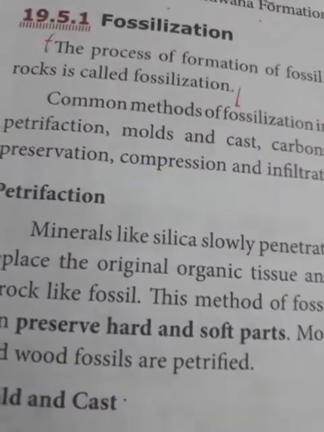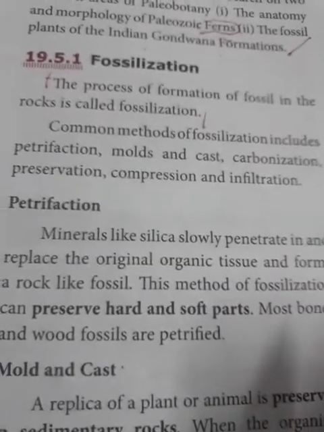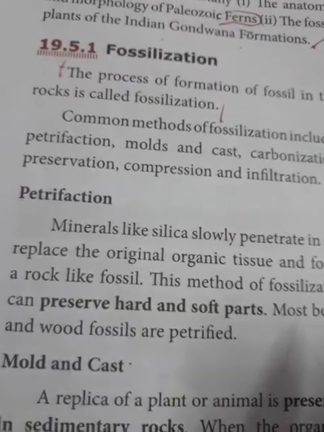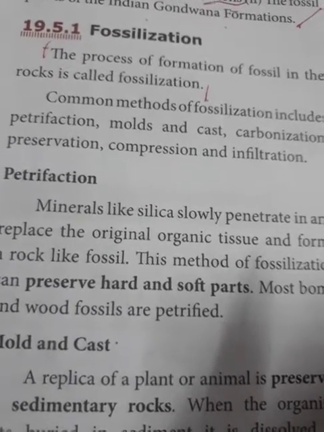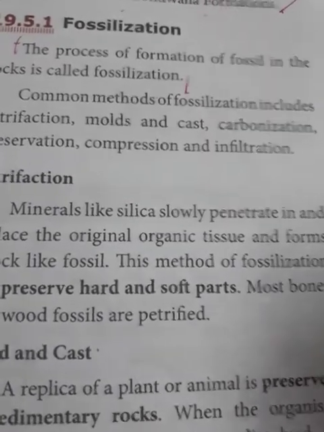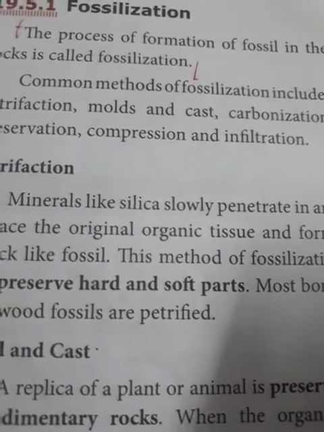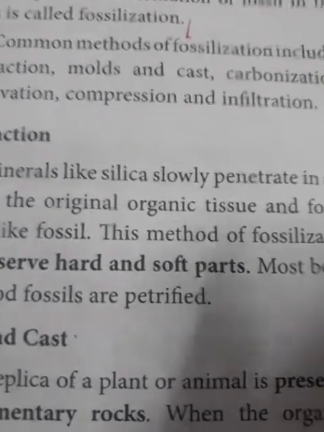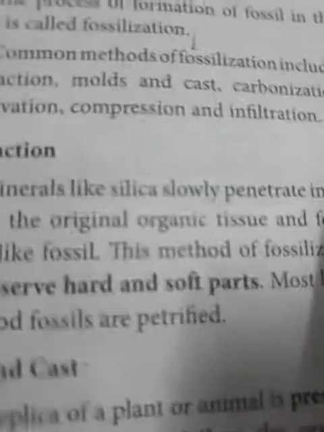Petrifaction is a type of fossilization where minerals like silica slowly penetrate in and replace the organic substances, organic tissues, and form the rock-like fossil. Suppose the wood of a plant had died and fallen in the soil, and its hard and soft parts will be replaced by minerals like silica. So the wood would become fossilized. That form of fossilization is called petrifaction.